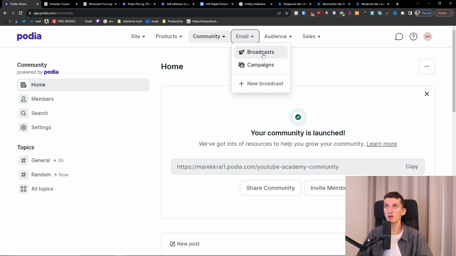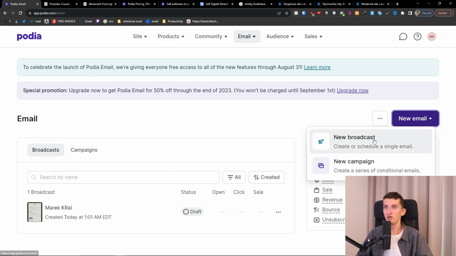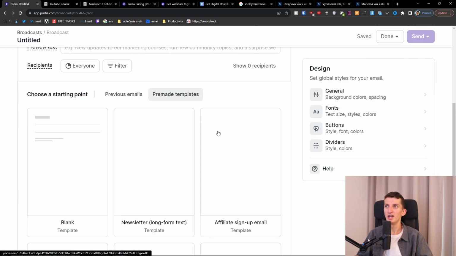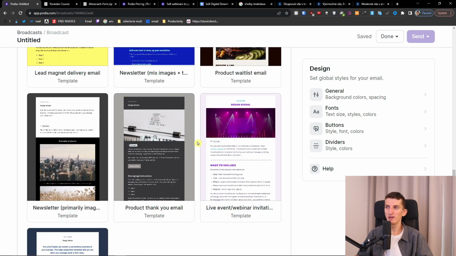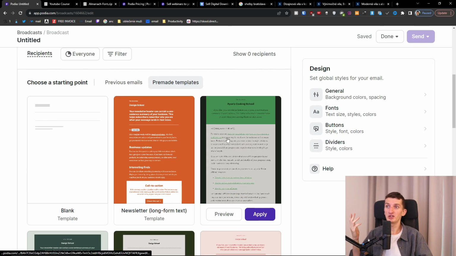And when we go further, you're going to have the email. So you can send broadcasts. That's the broadcast that you would send immediately. So we're going to go new email, new broadcast. And what I like is that you're going to find templates here that you can use. I mean, the templates don't look that attractive, but it is what it is. And you can use those. Optimizing and changing it is also simple.